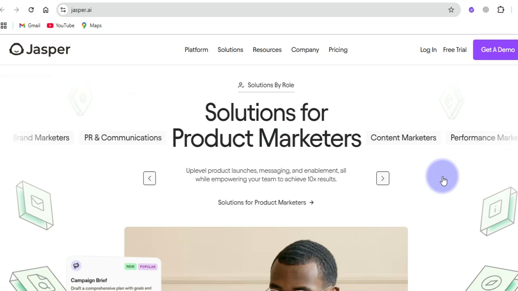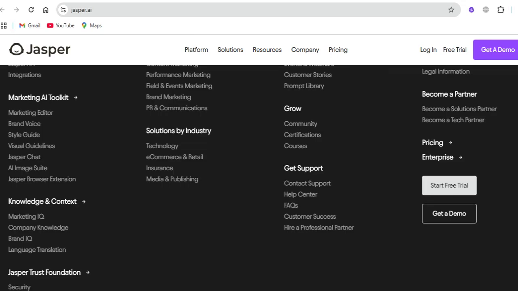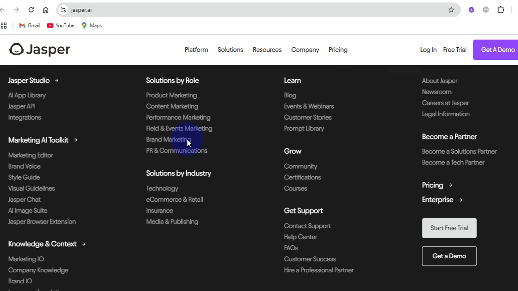And you can see solutions for product marketers, and very much they have it here. And of course, looking at some of the solutions and roles they provide for product marketing, especially for marketers, content marketing, performance marketing, you can see all the features here. As well as for the marketing toolkit, this is what they actually have: marketing editor, brand voice, visual guidelines, AI image suite, Jasper Chat, and a lot more.